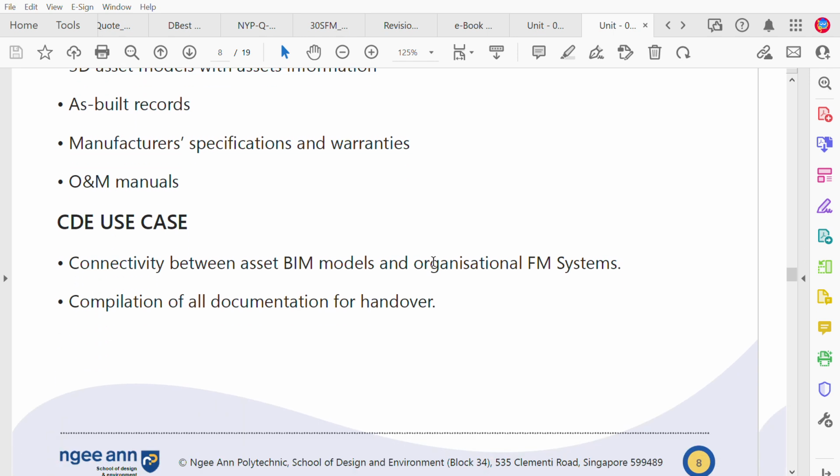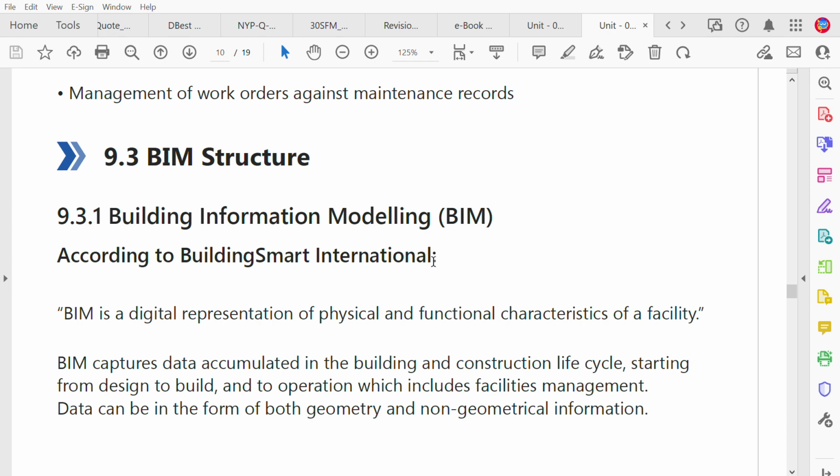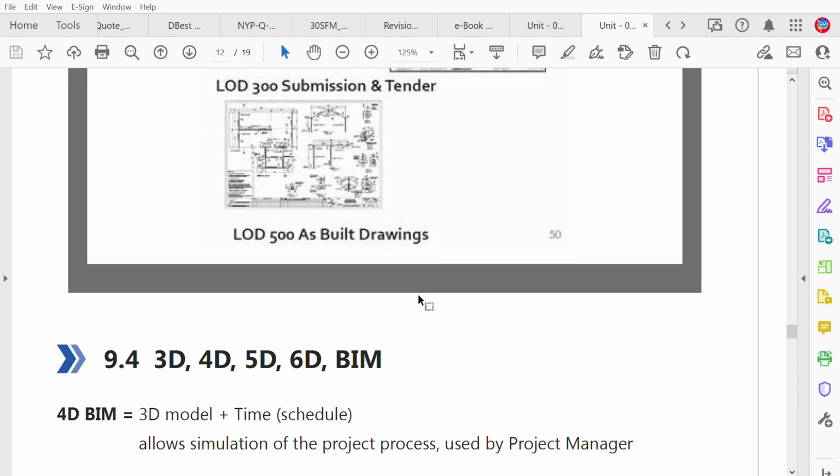And CDE uses the BIM model and FM solutions. CDE also uses asset performance, FM performance, work order tracking, and management of work against the maintenance record. The BIM structure also uses the CDE, and it represents the physical form and functional characteristics of the facility. So this is how the BIM model can be looked at.